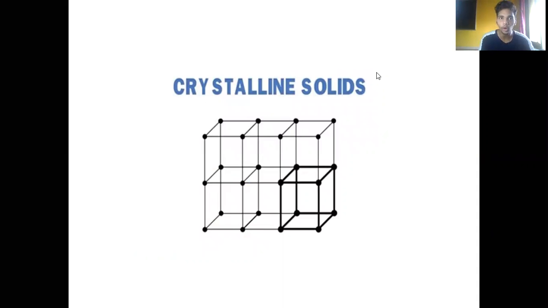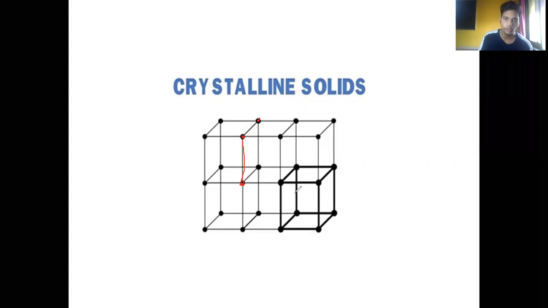What you can observe here is that in the crystalline structure, suppose this is the molecule, this is the atom, they are equidistant from each other. So we can say atoms, molecules, or rather particles. Solids are made up of atoms, molecules, and ions, but in this whole lecture we are going to talk about particles. So in a solid, the particles are equidistant from each other. This is the first point.